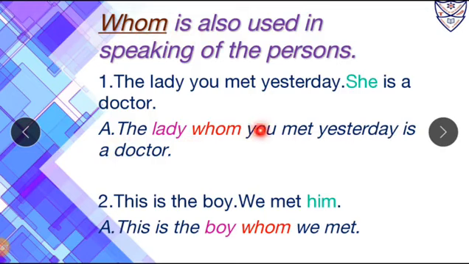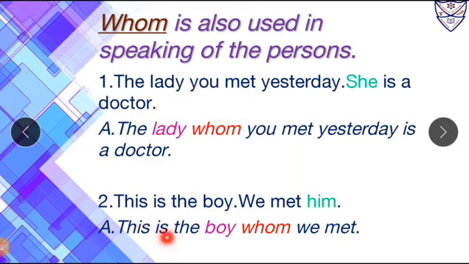Over here whom is used as a relative pronoun which is used instead of the personal pronoun that is she. Now here relative pronoun whom relates or refers to the noun, and the noun is lady. So we will say that lady is its antecedent. Now whom does two things. First one is it joins both the sentences, as well as it is also used for the noun lady that goes before it.